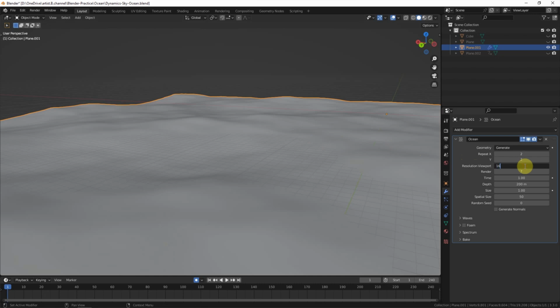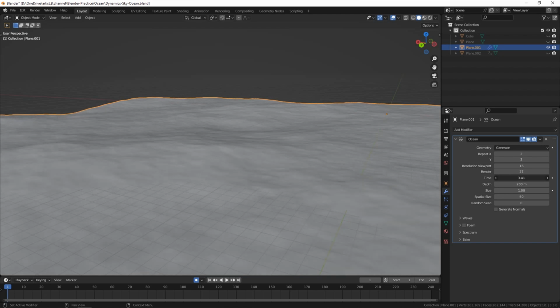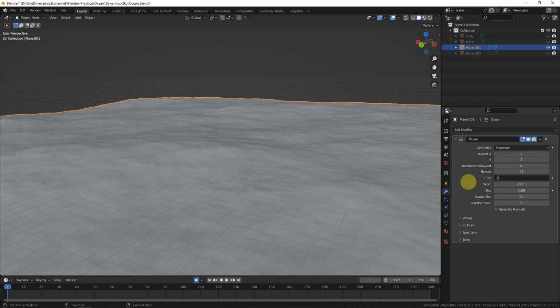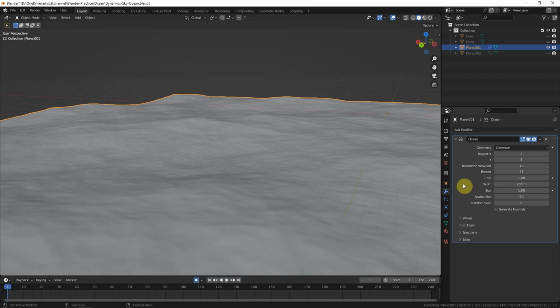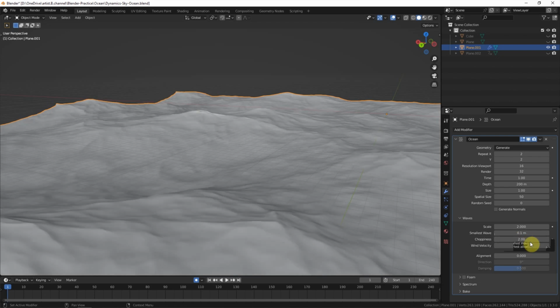Let's say 60. To render, I will choose 32. About the time, by changing the time, the wave will move. Go back to 1 now. And in the wave, we can scale up to 2. Smallest wave, I want it to 0.1. Choppiness to 2. Alignment, I make it 0.5.